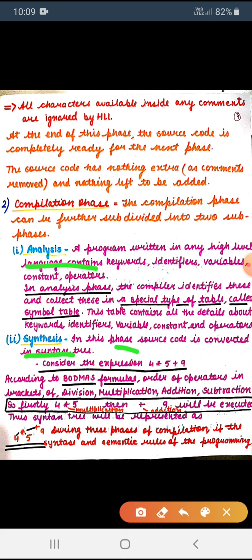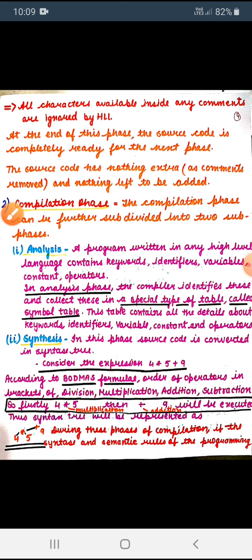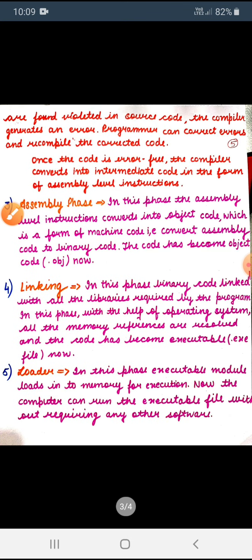During this process, the compiler checks whether the syntax and semantics rules of the programming language are found violated in the source code. Syntax means the way of writing.